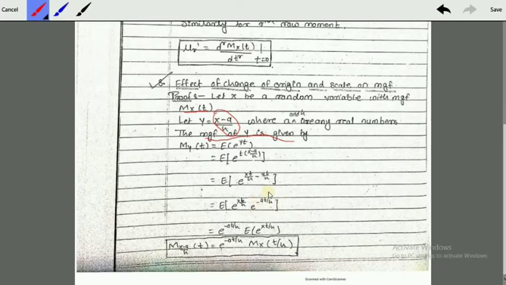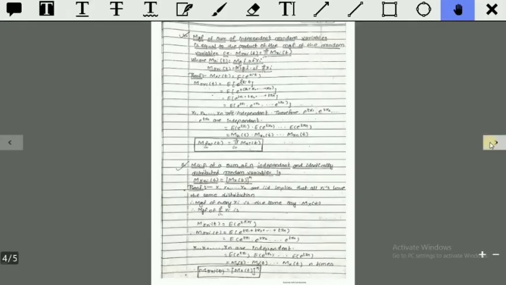Here this is a constant, it does not involve any function of X, so it will get out: e raised to minus at by h, expectation of e raised to Xt by h. Now we get the moment generating function of (X minus a) by h as e raised to minus at by h into M_X(t by h).